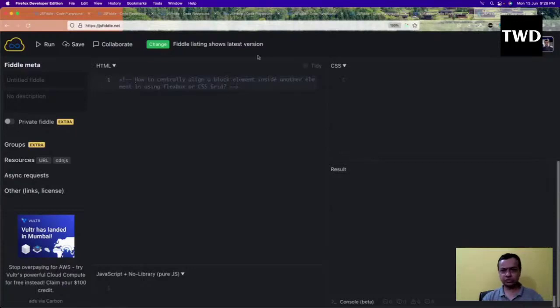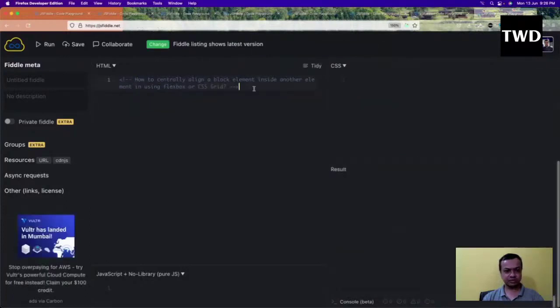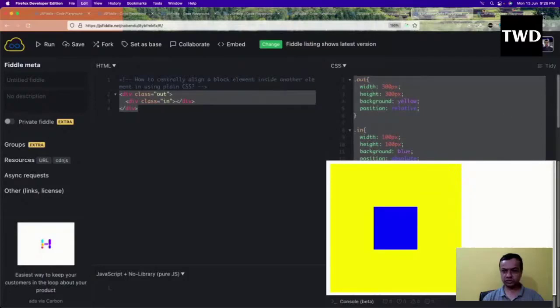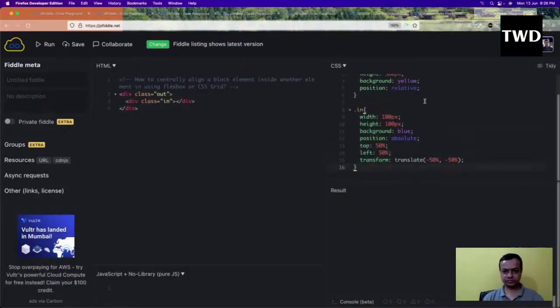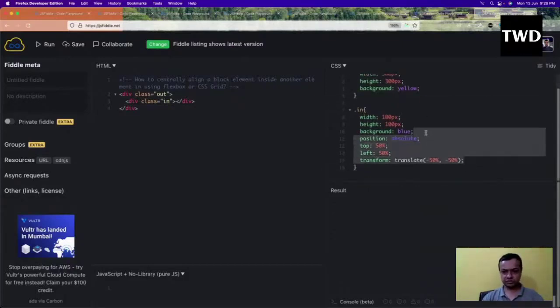Actually, this is very easy to do. We don't have to use anything like this. I'm going to use the same thing here, and I'll remove all these things actually. I don't want this thing.